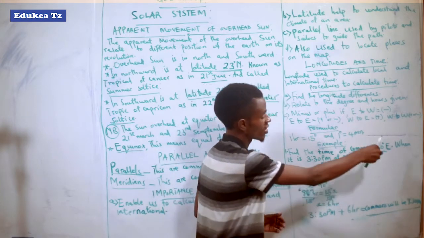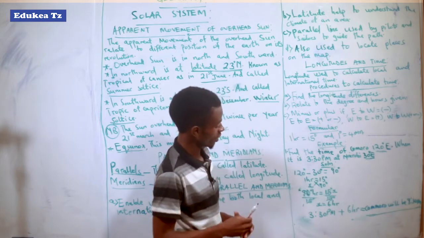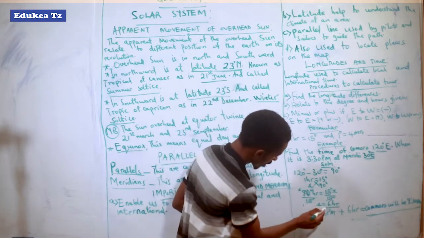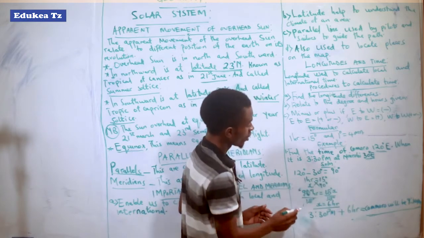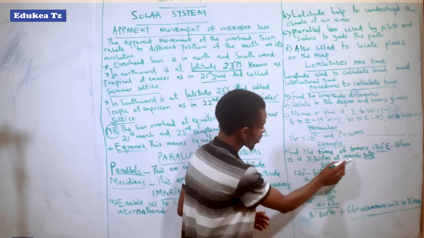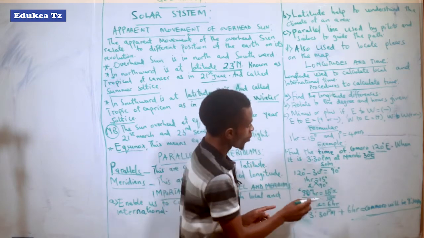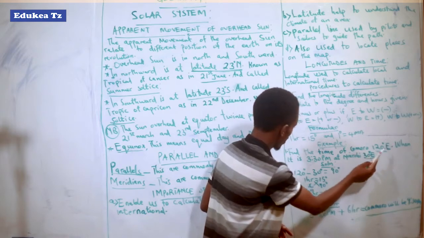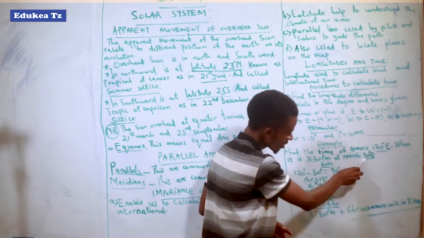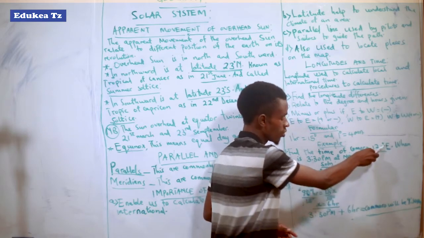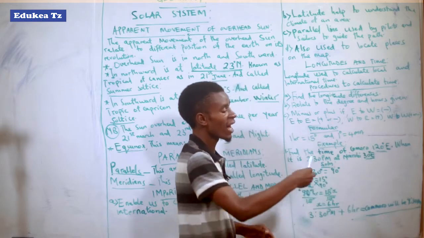So we have to add the times in order to get the given time. We have already calculated the times for those degrees. Then we cite the time we are given for Nairobi. Then we can add or we can minus. But because it is east to east, we studied that we start from the smallest longitude and go to the biggest longitude. So we add, because east to east means that the times are increasing.